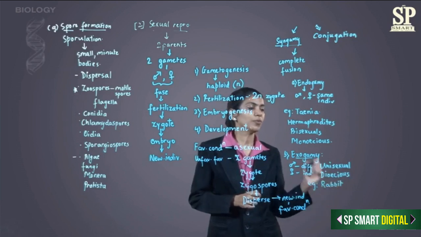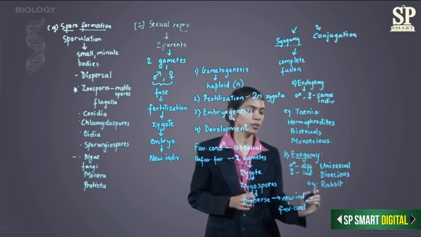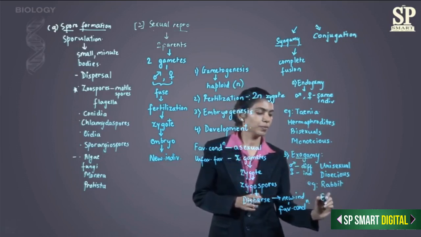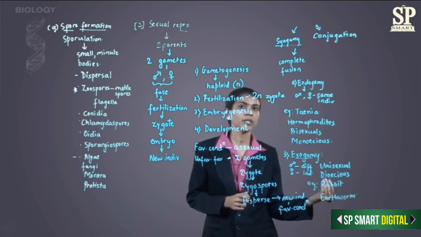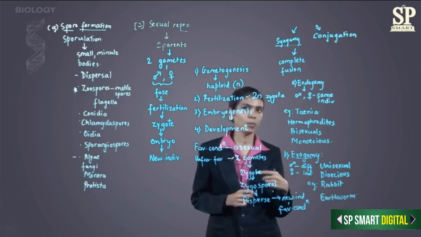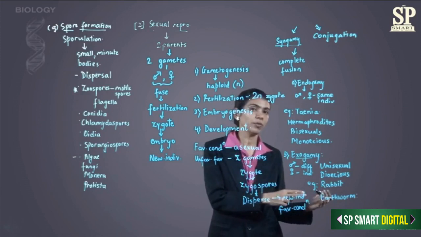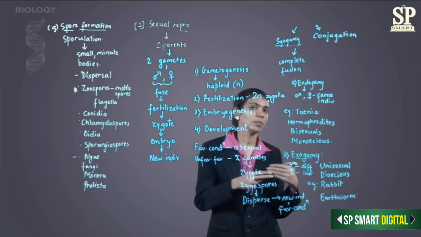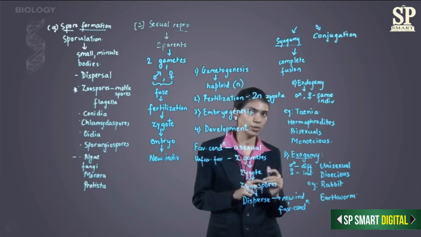There are certain hermaphrodites also which will be included in exogamy. For example, earthworm is a hermaphrodite, but the male and the female reproductive organs of one earthworm mature at different times. So, for fusion, that is when fertilization takes place, it is the male and the female gamete from different earthworms which fuse.